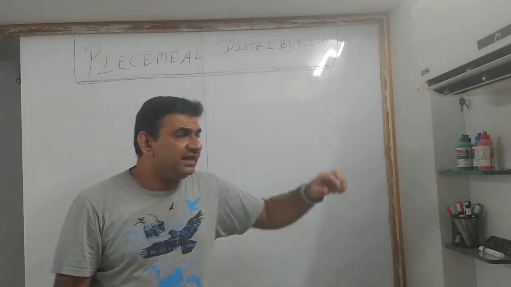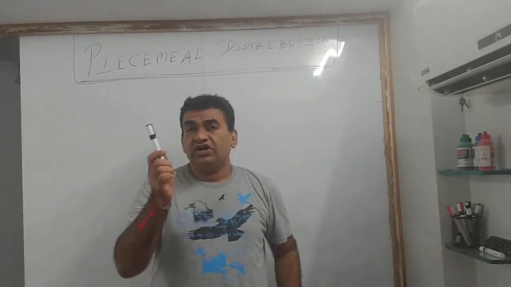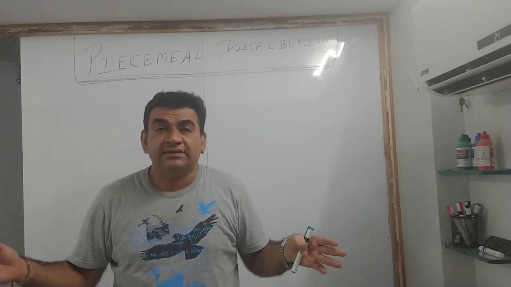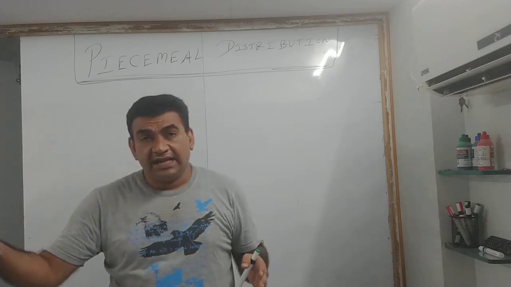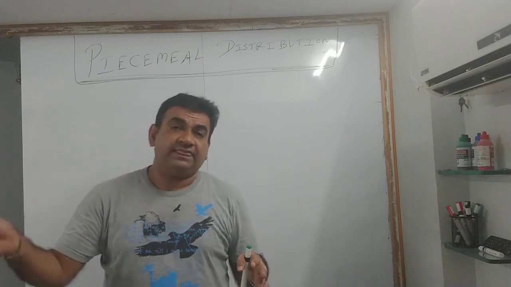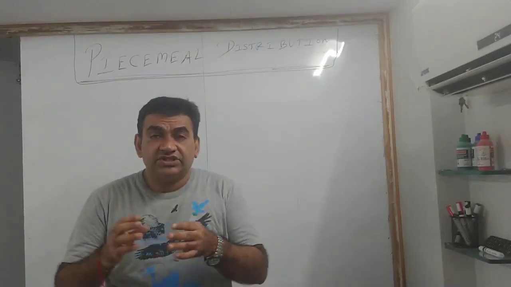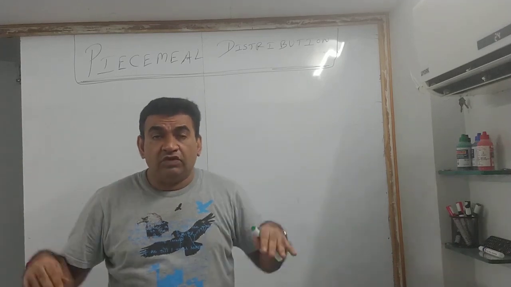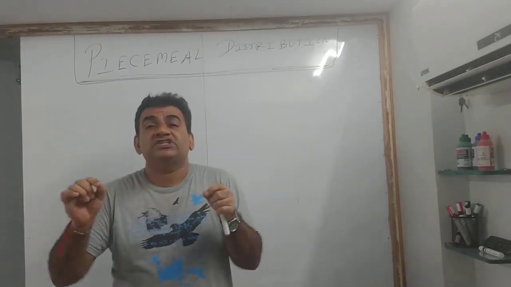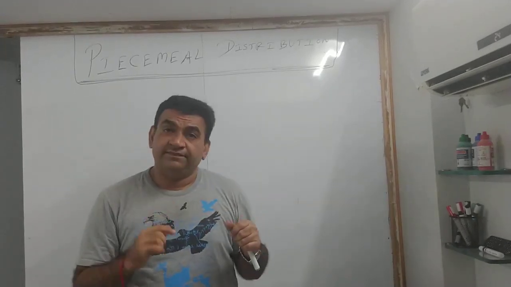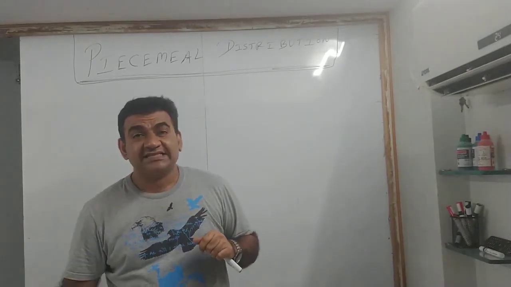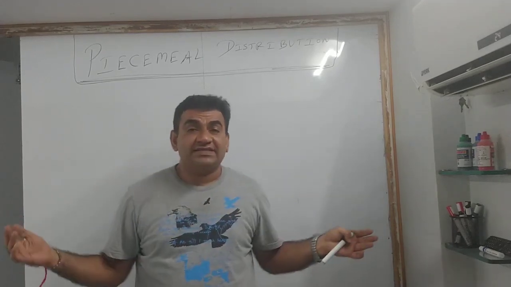Okay, now coming to piecemeal distribution. You all remember the SYJC basics. When the firm was dissolved, what used to happen? You used to sell the assets, collect the money, from that incur expenses, pay liabilities. After that, whatever remains, distribute to the partners, or if there is a shortfall, the partners will bring money. Correct? Again, I am repeating. Understand this because every explanation has a logic connected with this chapter. In dissolution, you close the business, you sell the assets, you collect the money from the sale of assets.